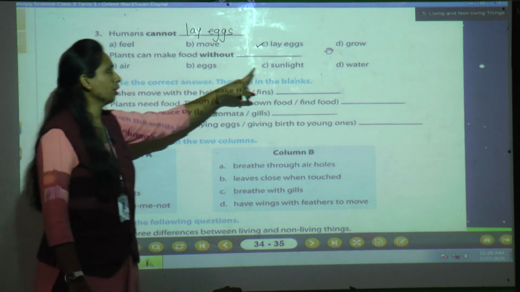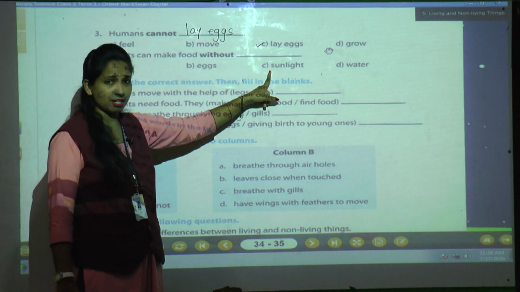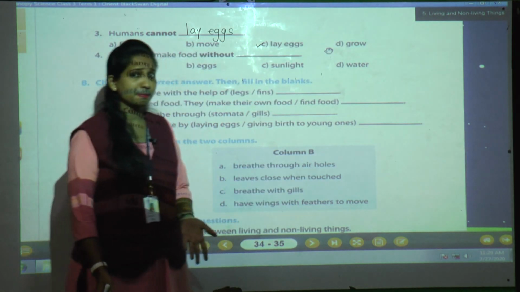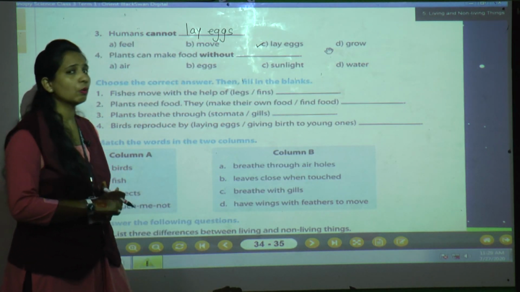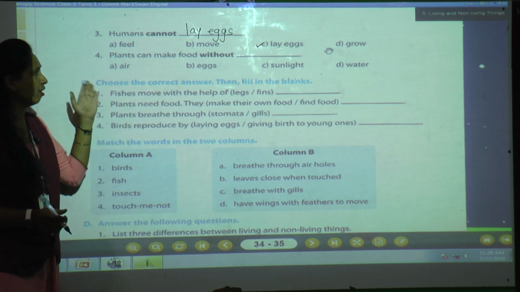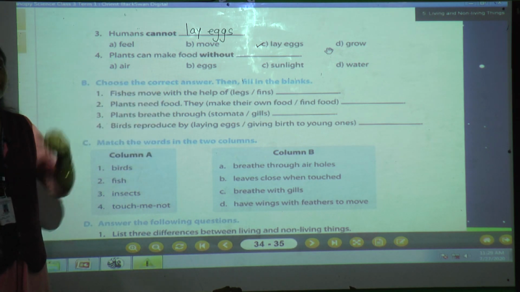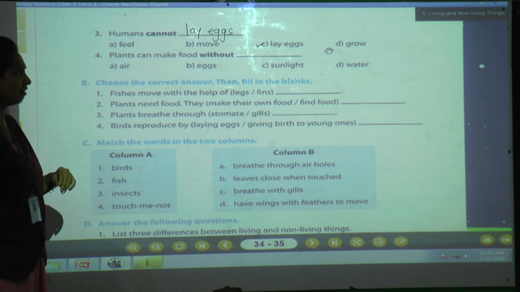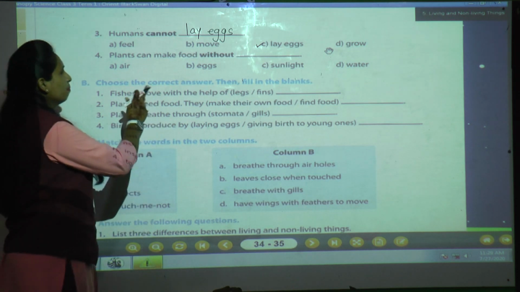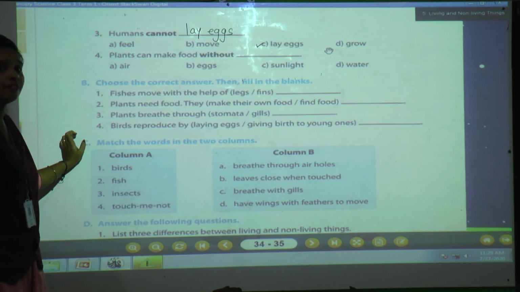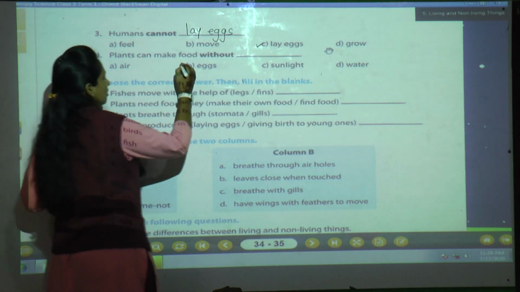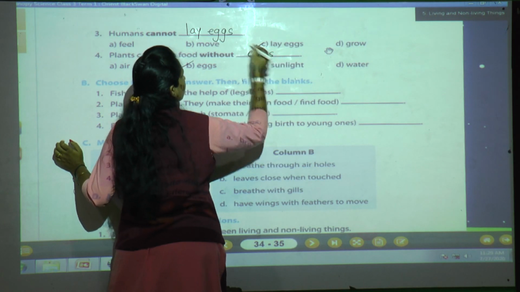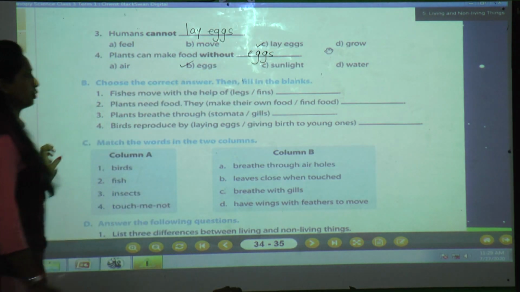Yes. Now what about sunlight? Yes, plants require sunlight also to grow. What about water? Yes, plants require water also. How will they grow? With the help of air, water and sunlight. What about eggs? Do plants require eggs? Not at all. So plants can make food without eggs. Okay, so write eggs and tick the B option.